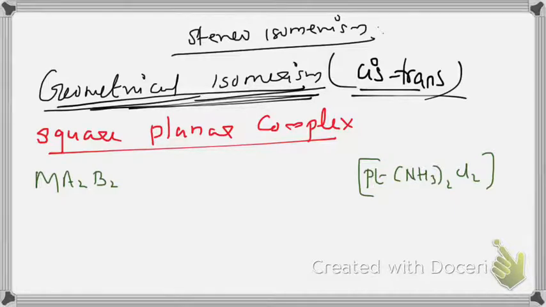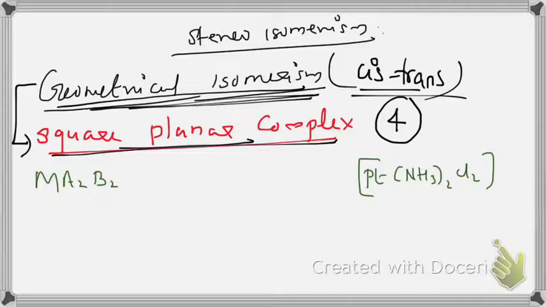What is geometrical isomerism in square planar complexes? Square planar complexes normally have a coordination number of 4. In stereoisomerism, you have some general formulas like Ma2b2, Ma2bc, Mabcd, Mabab and so on.